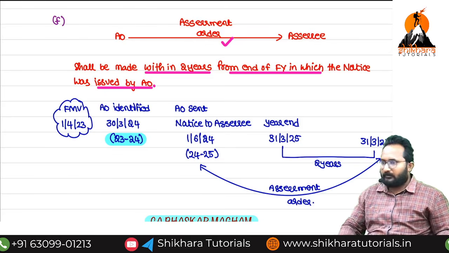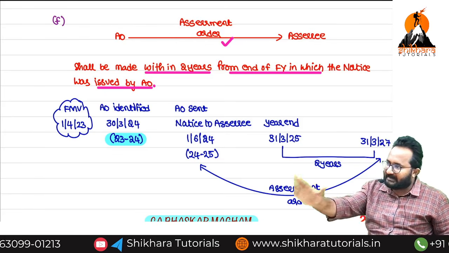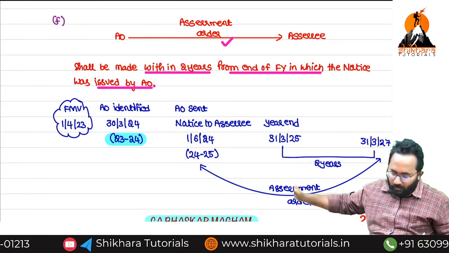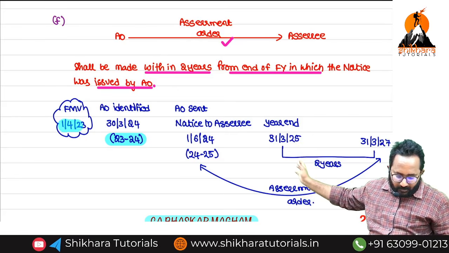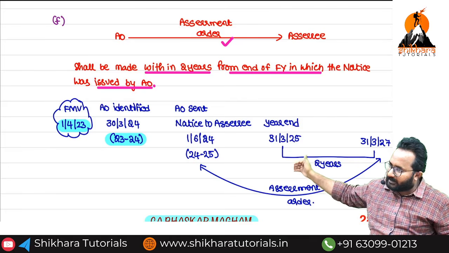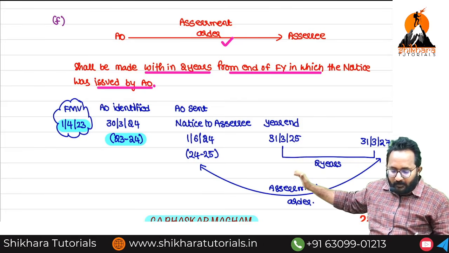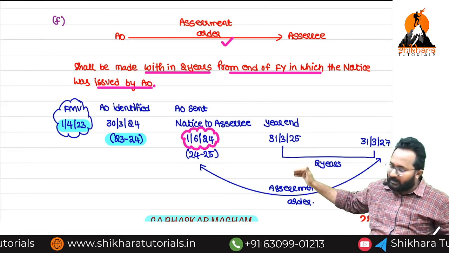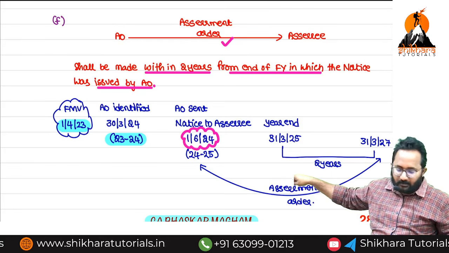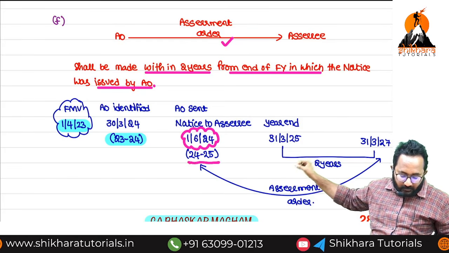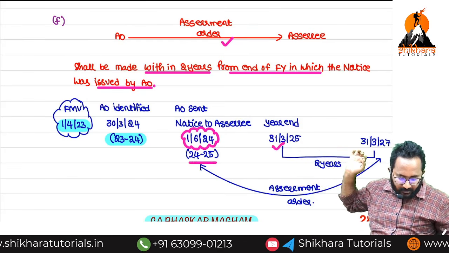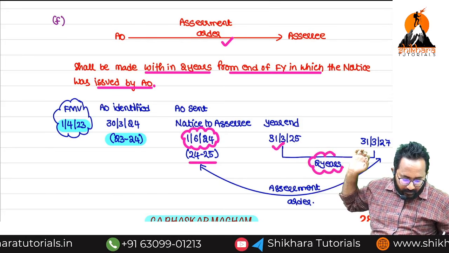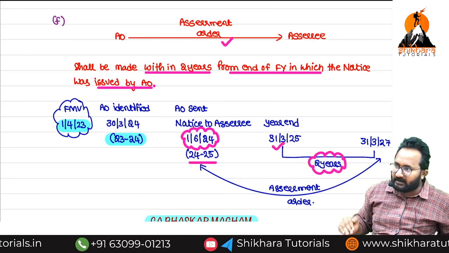23-24. We identified, yes, you have an asset outside India that happened in 23-24. Which year's fair market value do we have to take? First day of that previous year's fair market value. For this information purpose, we are asking for the information by sending the notice, in which year? 24-25. This 24-25 year ending, within 2 years, the AO is required to pass the assessment order.